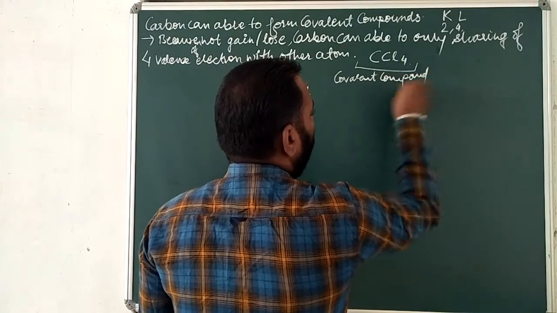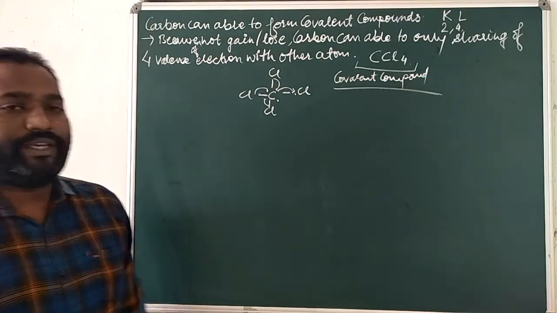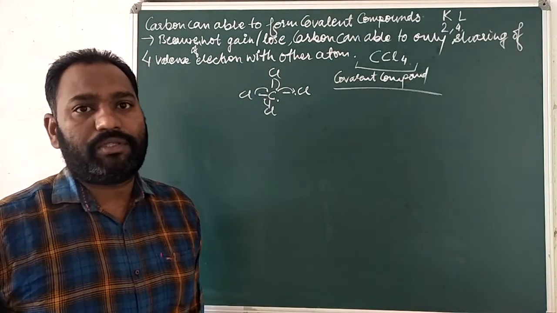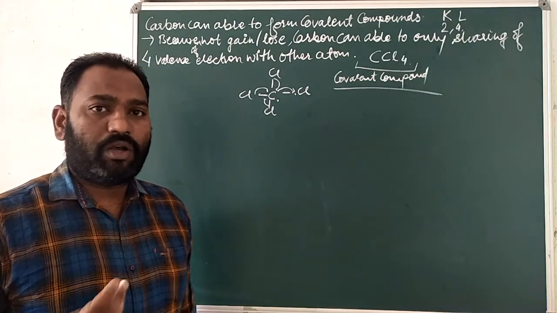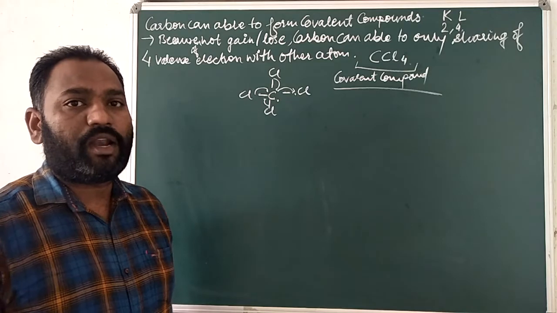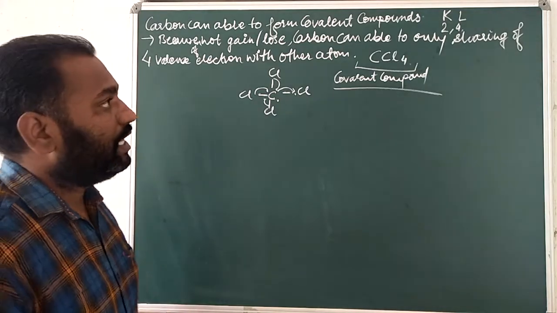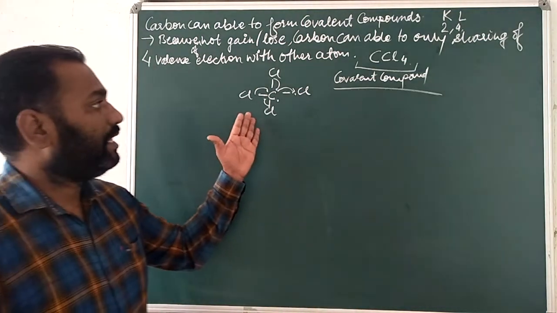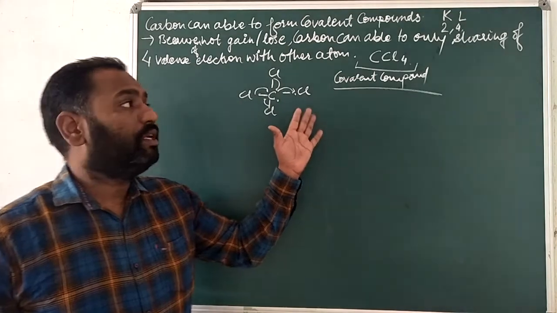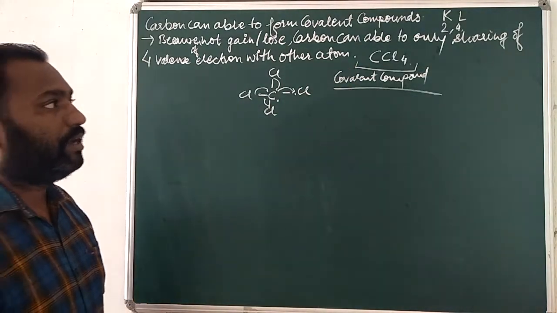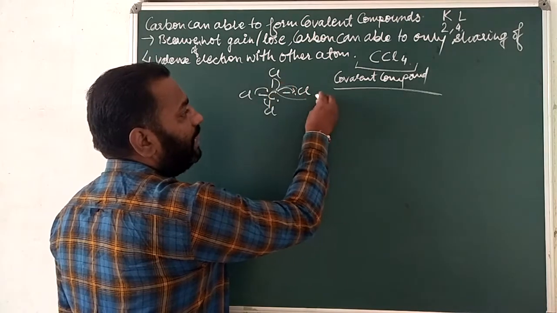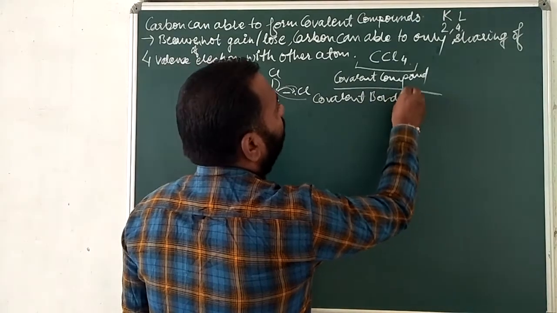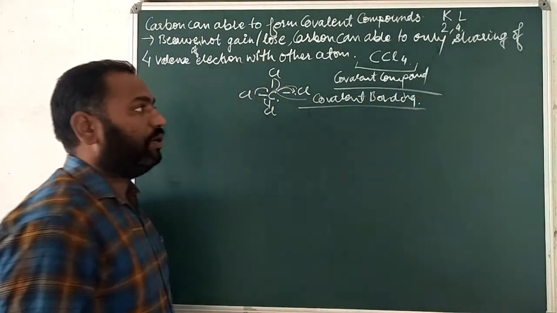So what you have to learn here is that carbon cannot gain or lose electrons, because it cannot lose 4 electrons and cannot gain 4 electrons. That's why it just shares electrons from its outermost shell, like with chlorine. So the compound formed is a covalent compound, and the bond formed in between is covalent bonding. So carbon can form only covalent bonding.